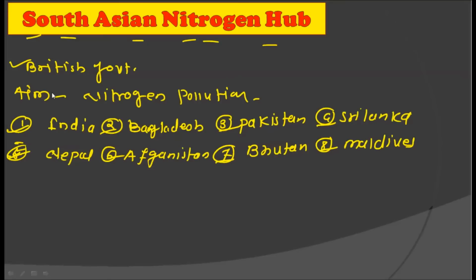Now this project, which will cover the South Asian countries, will find the effect of nitrogen in atmospheric pollution. All right.